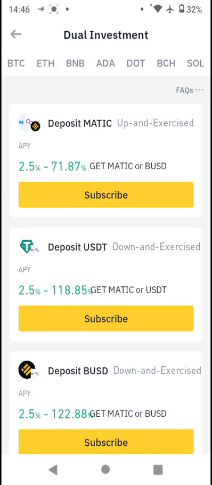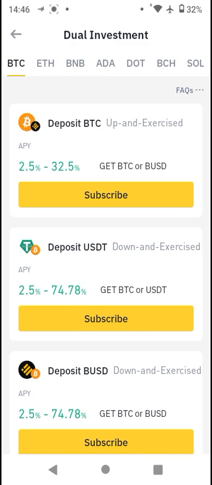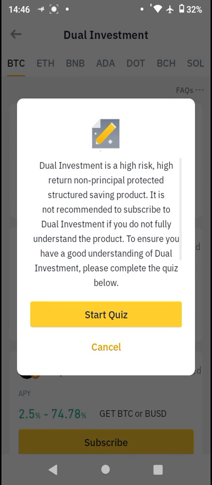Since we have some amount of BTC, we're going to go with BTC. Let's say we want to bet that the market is going to be up and exercised. So we're going to click on subscribe. Dual investment is a high risk, high return, non-principal protected structured saving product. It is not recommended to subscribe to dual investment if you do not fully understand the product. To ensure you have a good understanding, you are now advised to take a quiz.